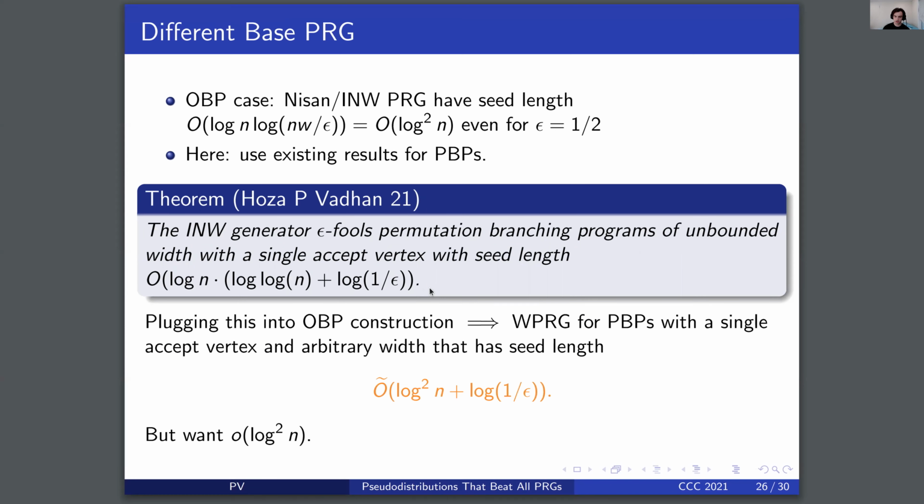In fact, just plugging this change into the ordered branching program construction gives a weighted PRG for permutation branching programs with a single accept vertex and arbitrary width that has seed length O tilde of log squared n plus log 1 over epsilon. So here, we already obtain a seed length that is independent of width. And in fact, for sufficiently small error, we obtain a weighted PRG that has shorter seed length than any PRG. However, our goal is to achieve little o of log squared n seed length.